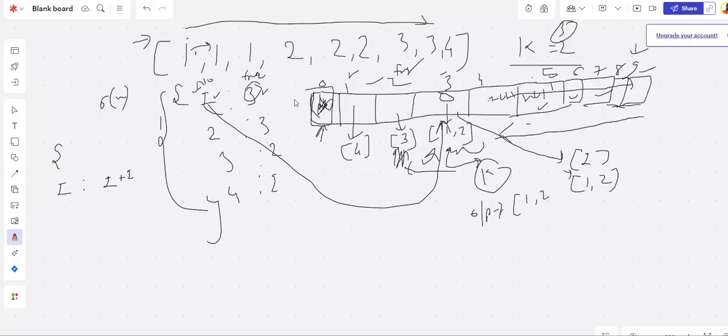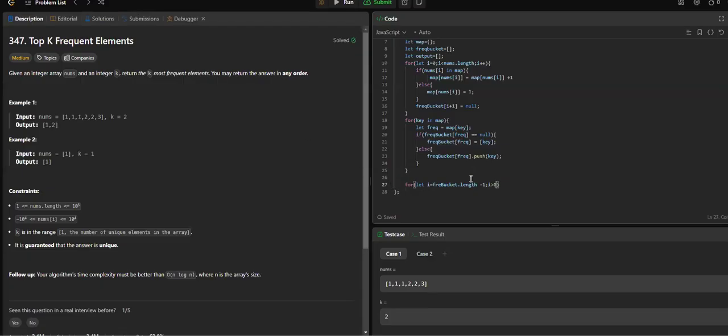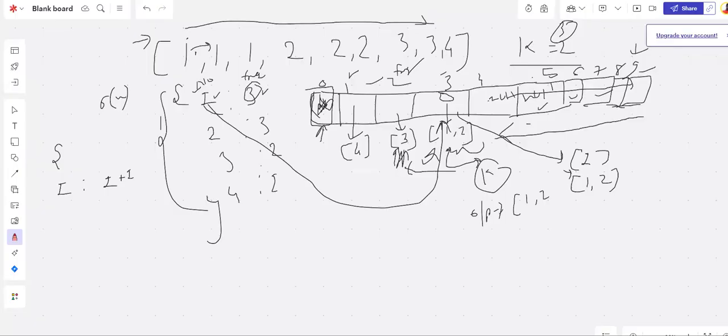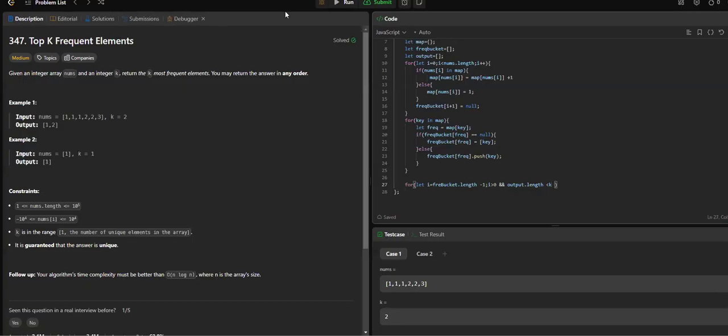We can ignore index 0, because we won't be saving anything there, so I'm not adding equals to. And one more thing, we can add the condition that output dot length is less than k, because we just need to push k elements into our output array, right? Then comma i minus minus.